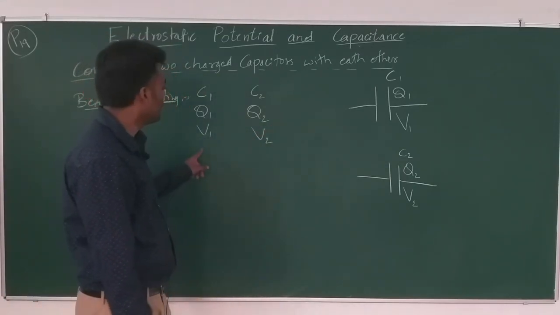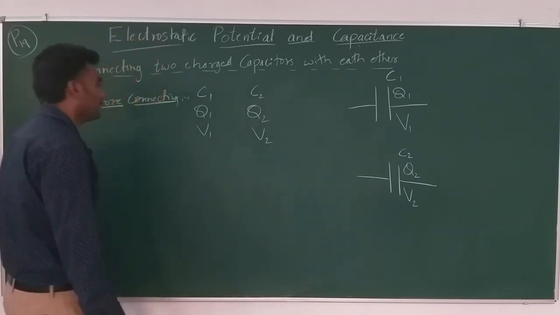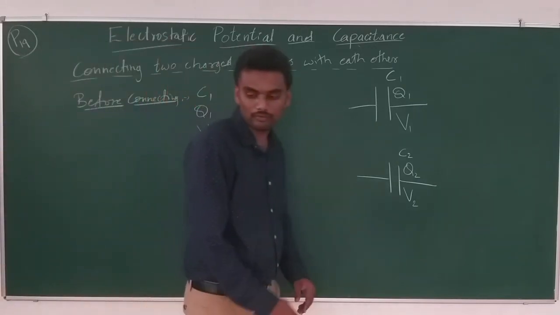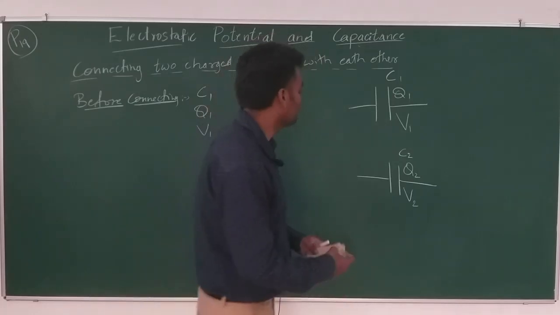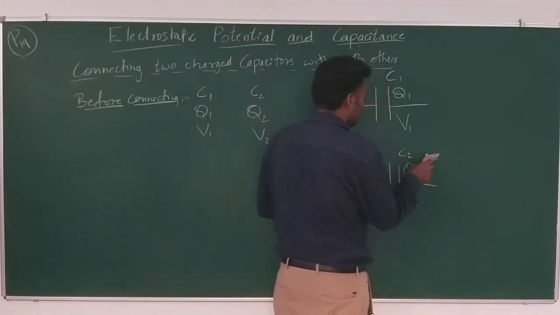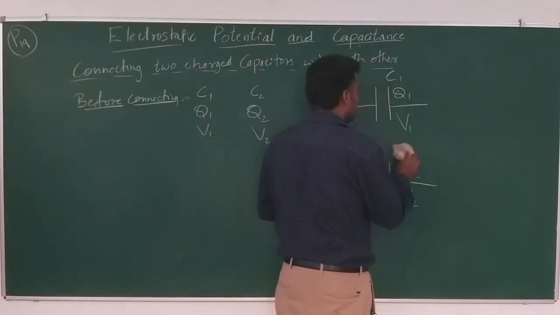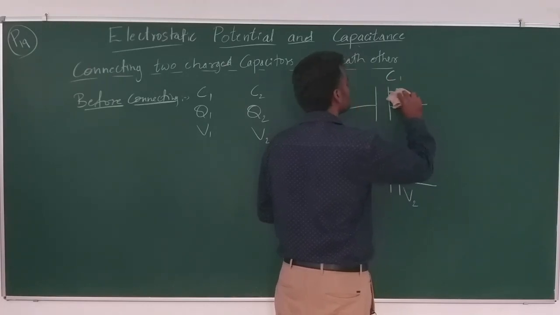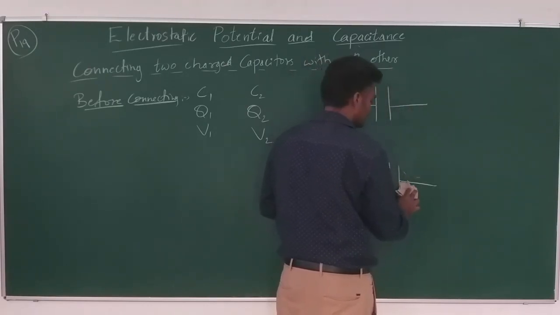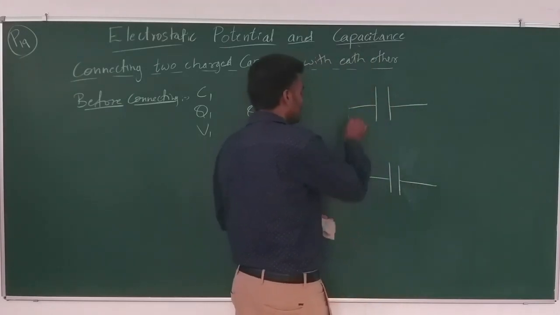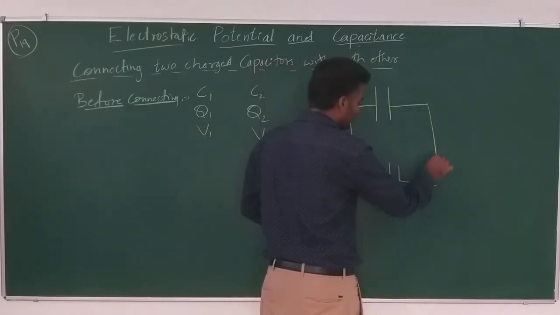Fine. And now, let me connect them. So I'll remove all of them. So I'll short them, I'll connect them with each other like this.